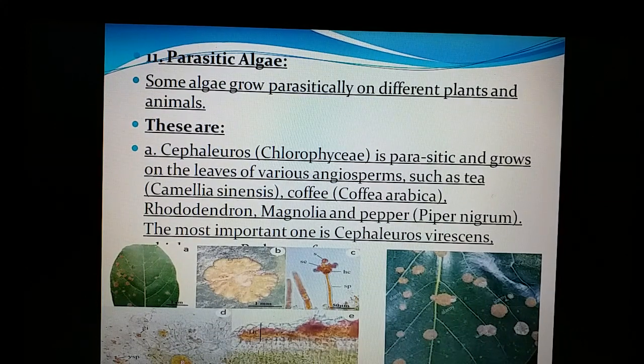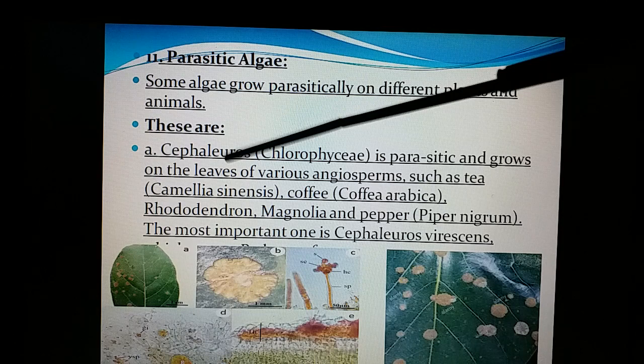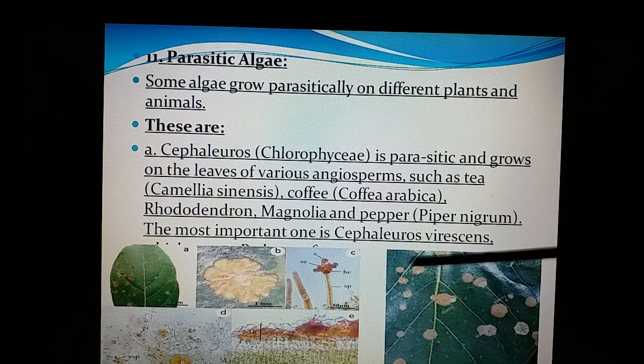Algae are sometimes parasitic, though algae are usually never parasites. They are autotrophic because they are green, photosynthetic, and can prepare their own food material. But certain members like Cephaleuros growing on tea cause the rust of tea, and here it is. On the leaves we will find the patches. So these are Cephaleuros members growing on the tea leaves and behaving as a parasite.